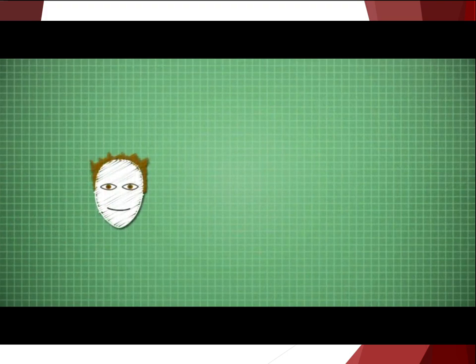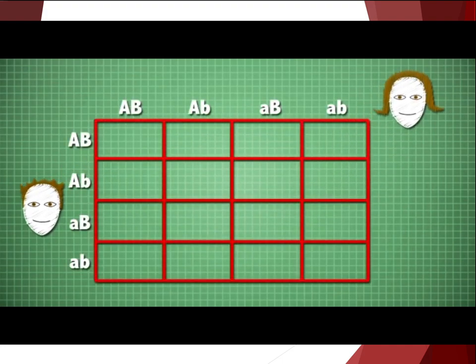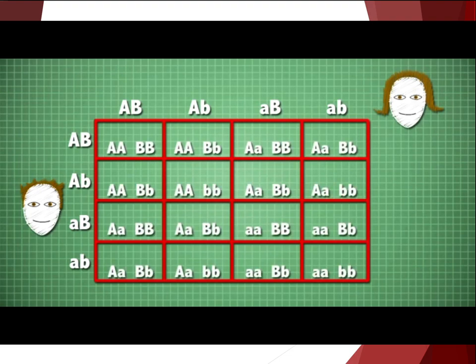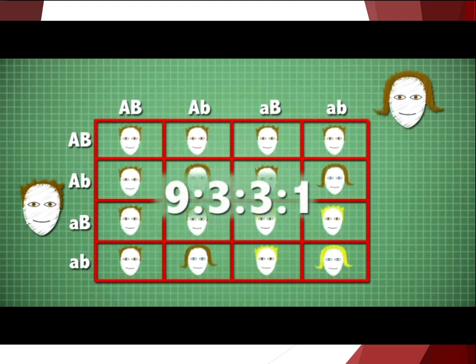In this case, a heterozygote who has brown hair and brown eyes mates with another heterozygote with brown hair and brown eyes. We can follow the transmission through to the next generation. You'll notice that all of the parents had brown hair and brown eyes, but the offspring are variable. Mendel showed that these segregate out in a 9-to-3-to-3-to-1 ratio.